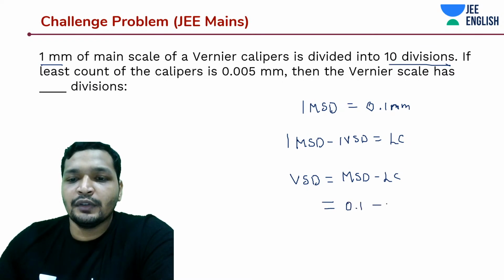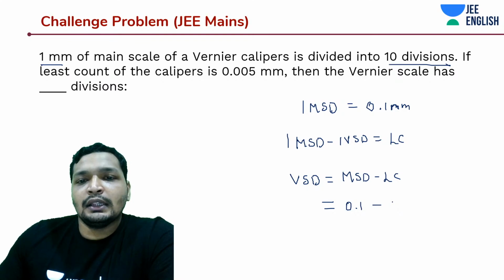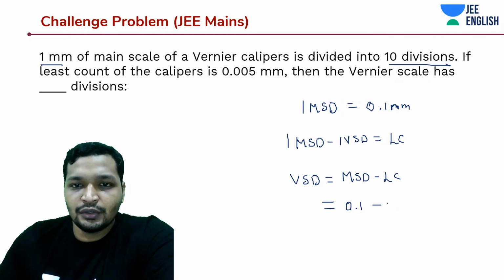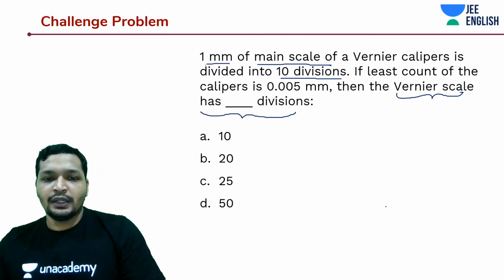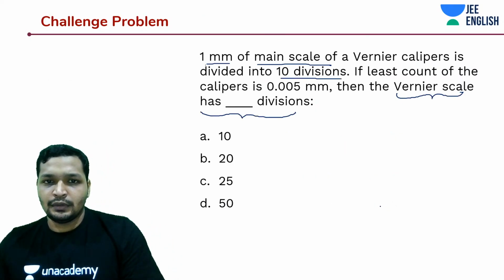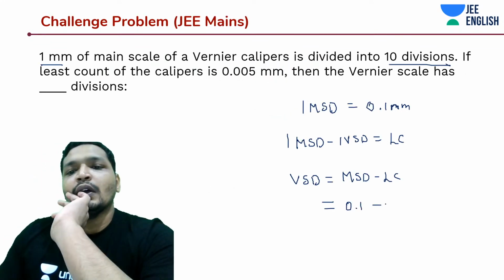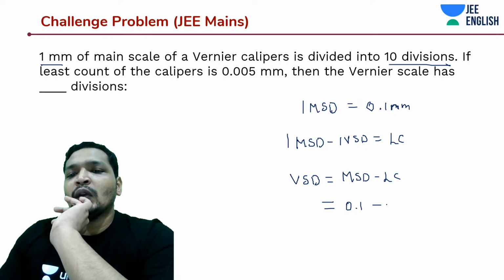We don't have to work very hard, and I think there is an issue with this question. Anyway, let's check it out. What is the issue? The Vernier scale has how many divisions? 1 mm of main scale is divided. The least count is 0.05. So we can find it out.